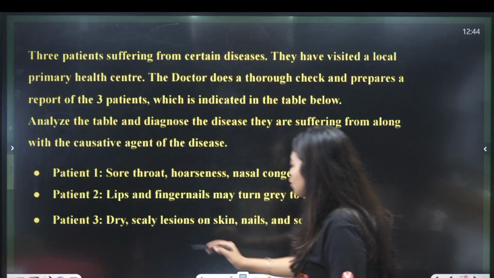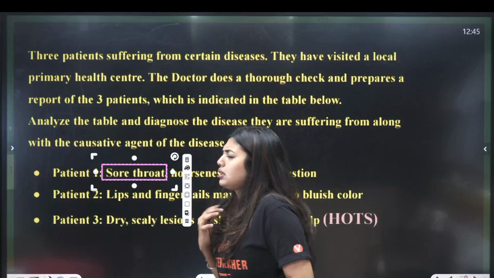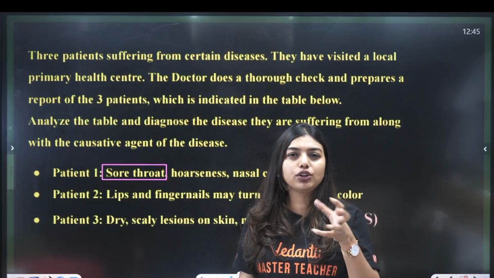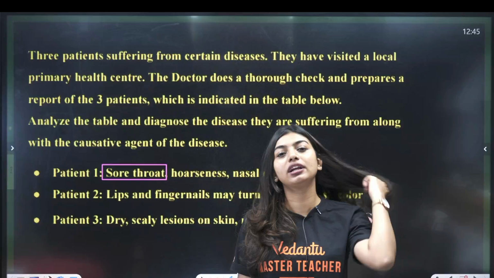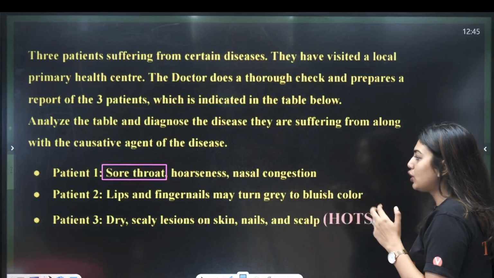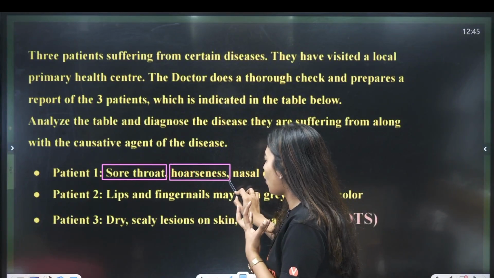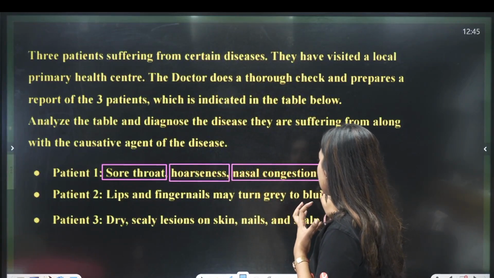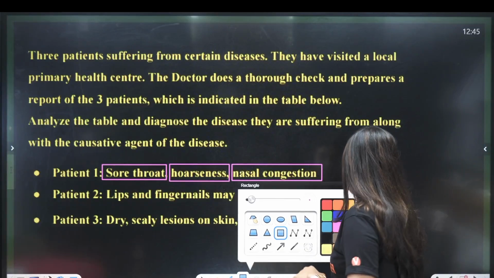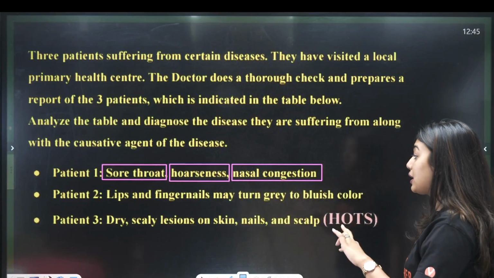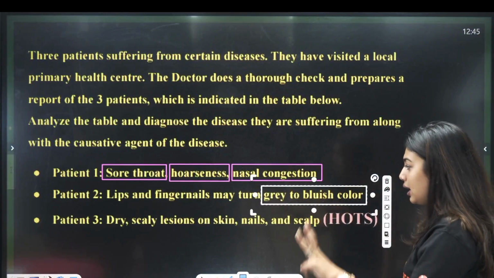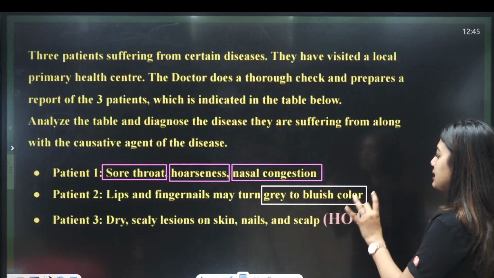First, one person has a sore throat. You know when you normally get a cold or fever, you feel a cracking sound and pain in the throat when you are drinking water or talking. So, sore throat, hoarseness in the voice, and nasal congestion, that means you are not able to breathe easily. That is the first set of symptoms. The second symptom is that lips and fingernails may turn grey to bluish, which is mentioned exactly in your NCERT. Third is dry, scaly lesions on the skin, nails and scalp.